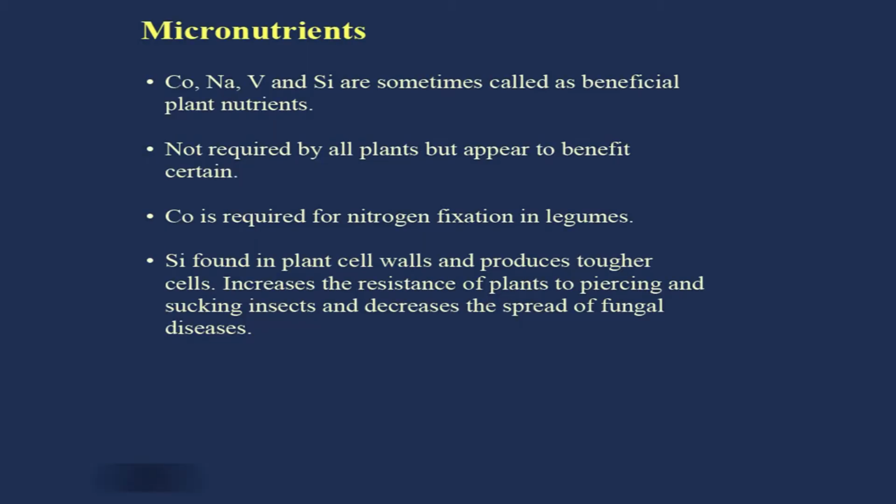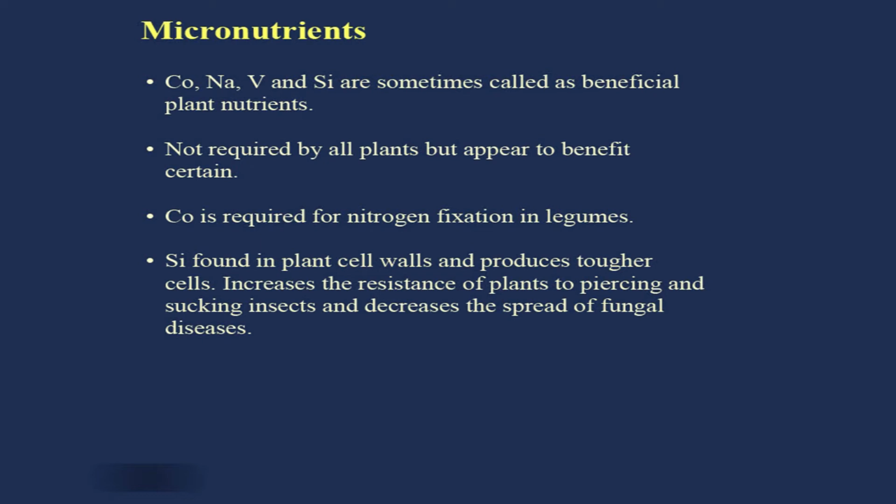See the case of cobalt. Cobalt is very important and necessary for nitrogen fixation by legume plants. Similarly, sodium gives benefit to the sugarcane crop, and silicon is also useful in rice and many cereal crops. Some response is being received for silicon application in maize, in sugarcane, in rice and so on, because they play some other role also. Silicon, for example, in rice, prevents some diseases in the rice plant. So, that is how they are beneficial elements, not required by all plants, but appear to benefit certain kinds of plants: cobalt, sodium, vanadium and silicon.